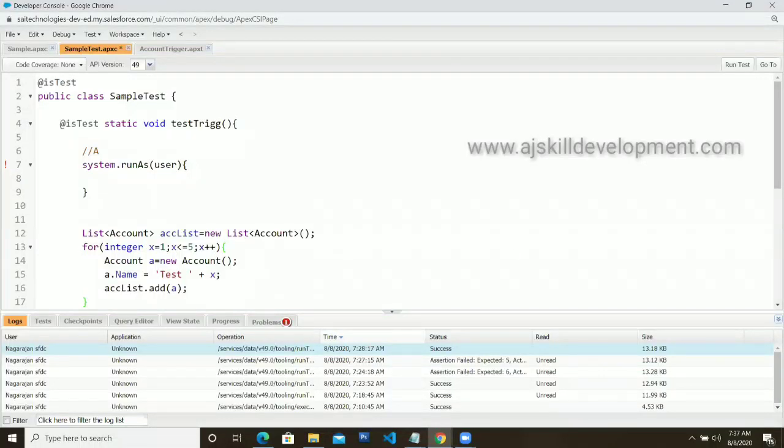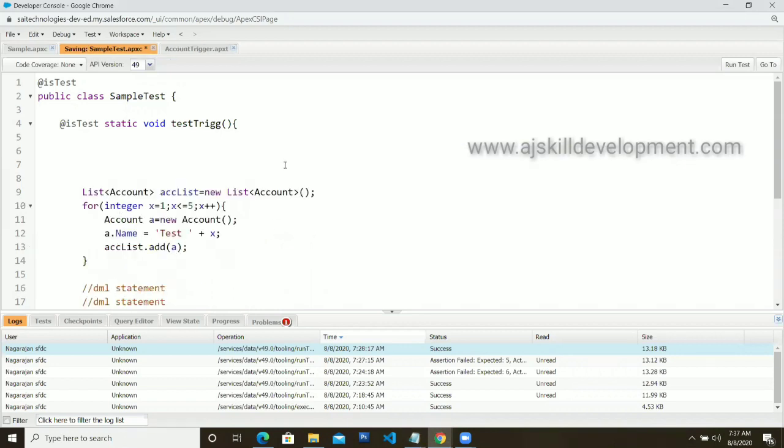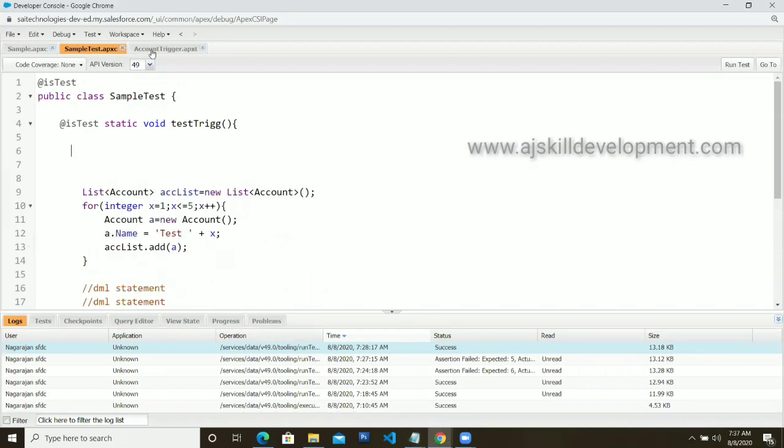It will not check. Okay, you got the point? Yeah. So that's why we are going to test from a user perspective using System.runAs. Okay, fine. So let's move on.